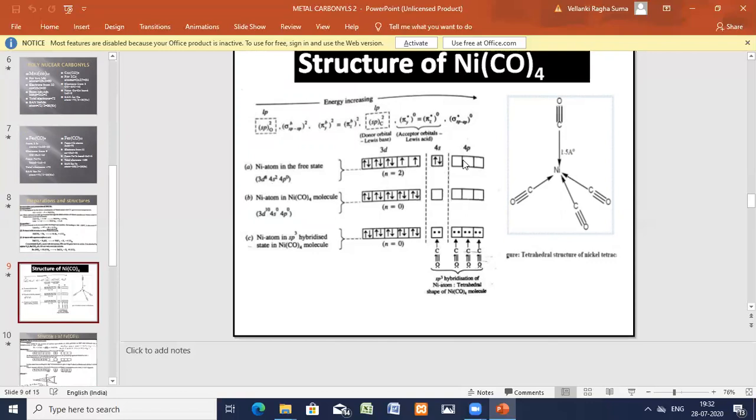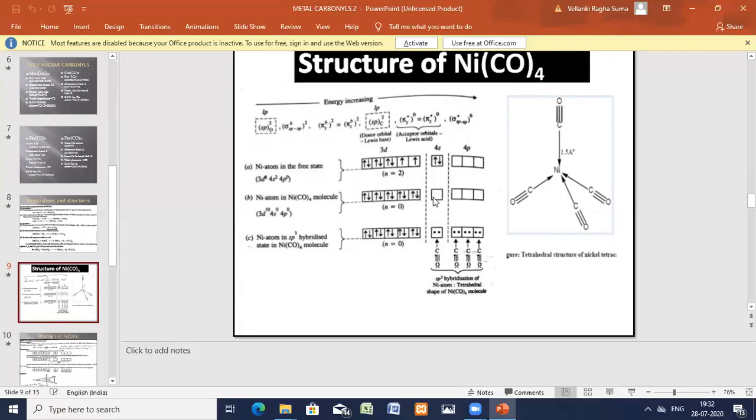Now in the excited state, when the carbonyl ligands approach the nickel central metal atom, pairing up of the electrons takes place. All the single electrons get paired up. Here, the 2 s electrons jump into the d orbital, and in the d orbitals all the electrons are paired up.